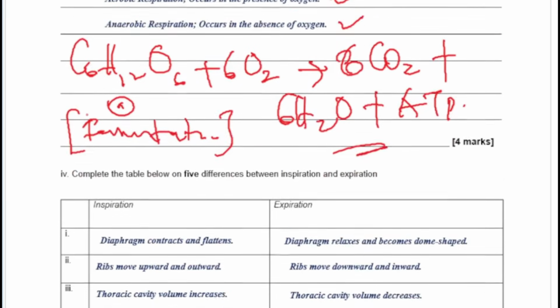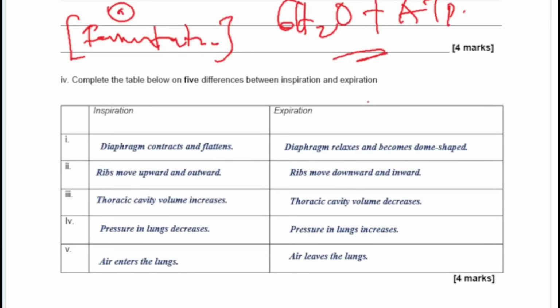Okay, so moving on to the next question, inspiration and expiration. These are the processes that occur in inspiration. The diaphragm contracts and flattens in inspiration. The rib cage moves upward and outward. Thoracic cavity volume increases, the pressure decreases, and because of that, air moves into the lungs.